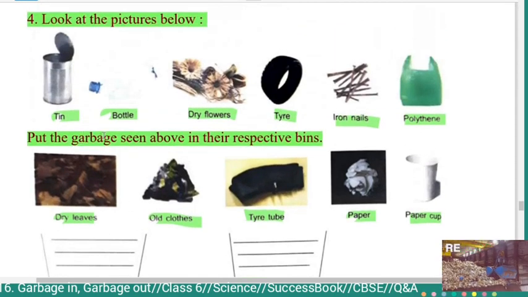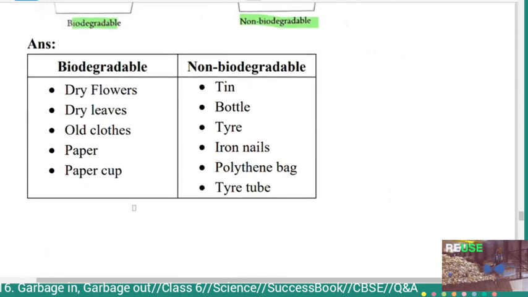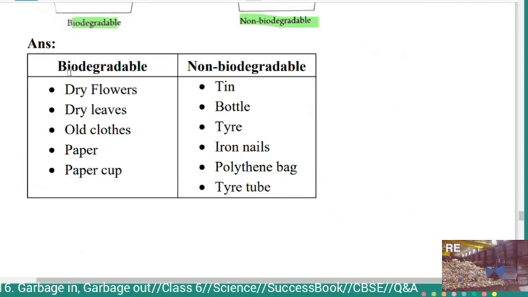Those are tin, bottle, dry flowers, tire, iron nails, polythene, dry leaves, old clothes, tire tube, paper, paper cup, into biodegradable and non-biodegradable wastes. In the biodegradable: dry flowers, dry leaves, old clothes, paper and paper cup. In the non-biodegradable wastes: tin, bottle, tire, iron nail, polythene bag, tire tube.